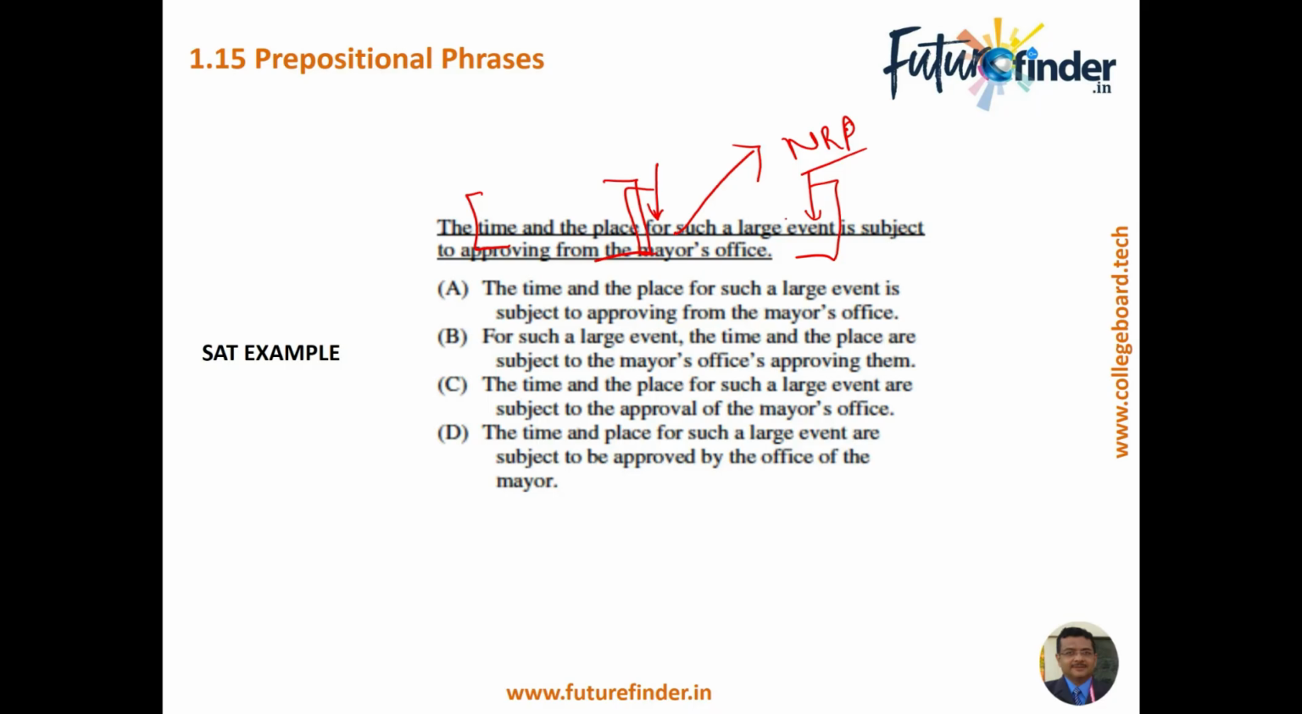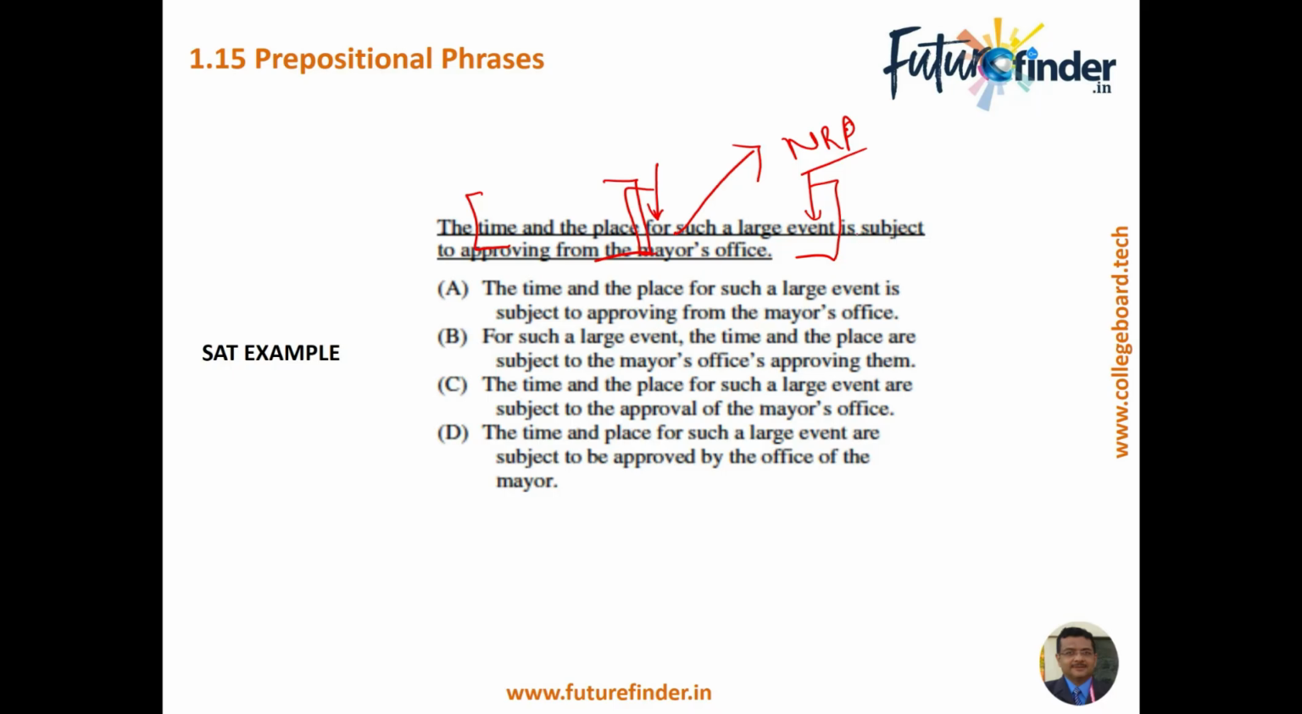I can as well remove this portion, which is the prepositional phrase for such a large event. That's still okay because it is there in the sentence. We are not harping on that right now. Let's go on to find out the options. So this is the first kind of SAT example that we are taking during the course of our events.